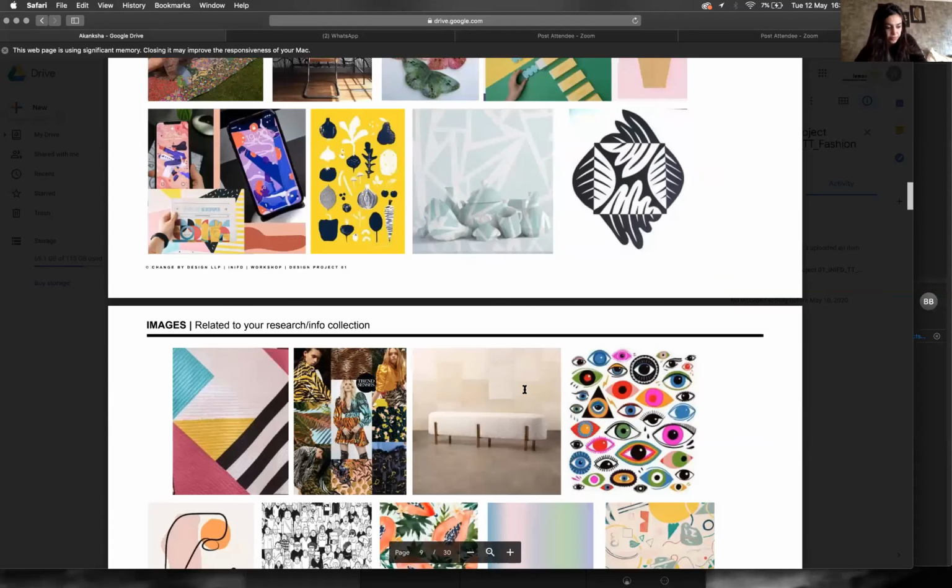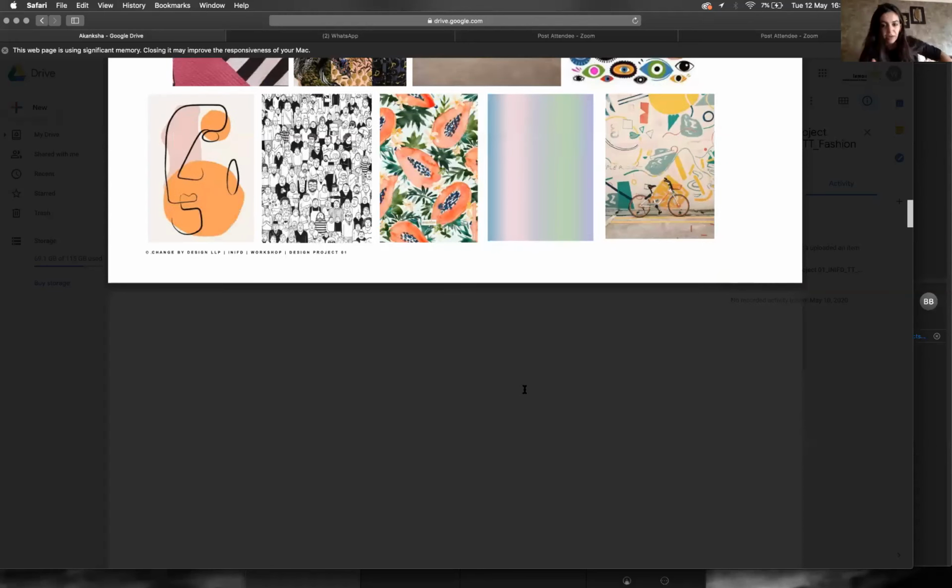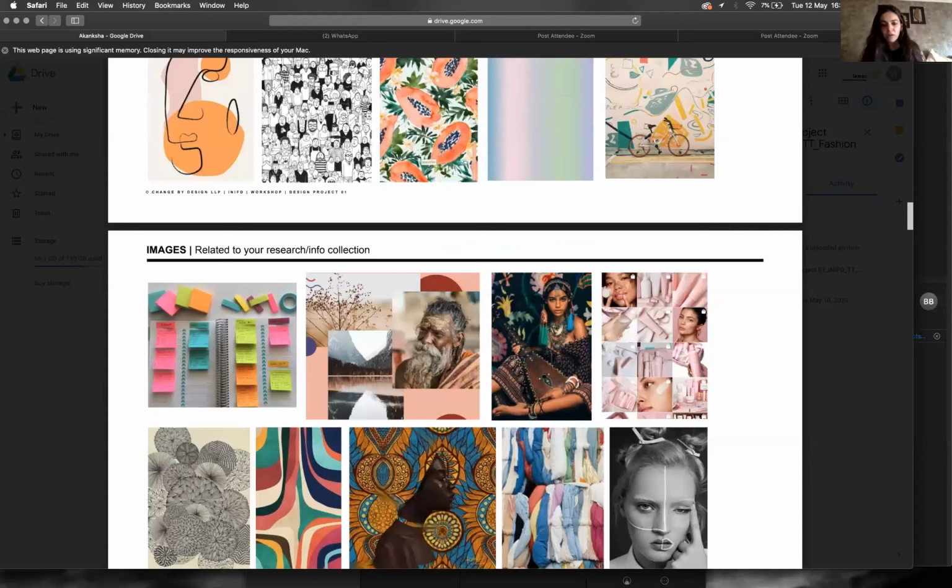Her write-up is actually quite nice. When you reach her write-up, it starts to make more sense for sure, but I need to just reach there. So there's lots of imagery. Her imagery is all over the place. There's prints, there's color, there's culture, there's people, and that's fine. It's not a problem as long as we start to tie things together when we have to define our inspiration, okay?